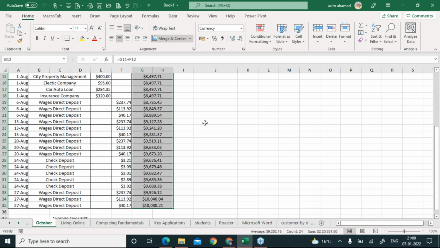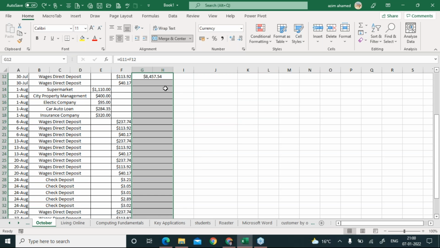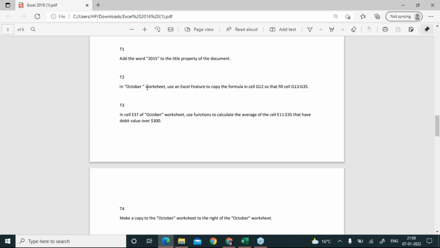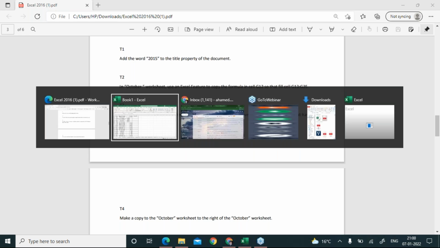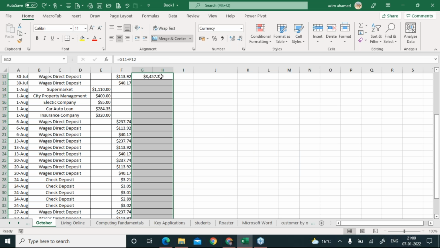So let me press Control Z. Okay, look at the question, everybody. It says, in the October worksheet, use an Excel feature to copy the formula in cell G12 so that it will fill cells G13 to G35, right? So that's the question. You have to go to the October sheet first, and look at this one. There is a formula already there. Now it just wants to fill, drag and drop the cells starting from G13, down to the end of the table, right?